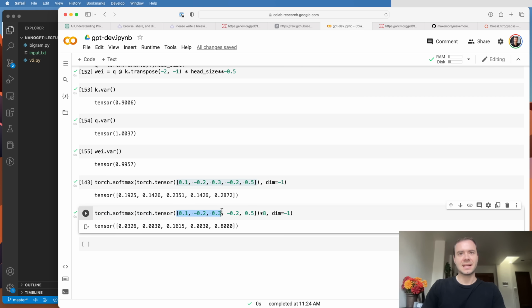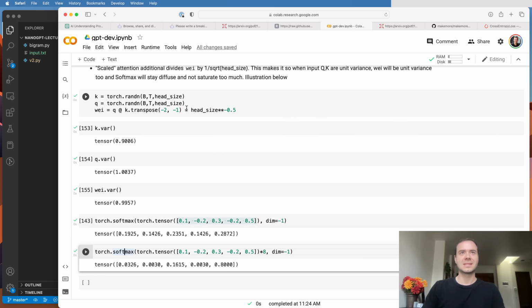But the moment I take the exact same thing and I start sharpening it, making it bigger by multiplying these numbers by 8, for example, you'll see that the softmax will start to sharpen. In fact, it will sharpen towards the max, towards whatever number here is the highest. So basically, we don't want these values to be too extreme, especially at initialization. Otherwise, softmax will be way too peaky, and you're basically aggregating information from like a single node. Every node just aggregates information from a single other node. That's not what we want, especially at initialization.